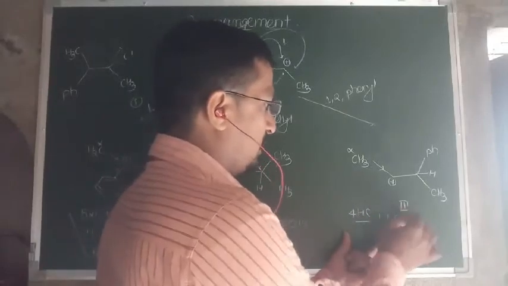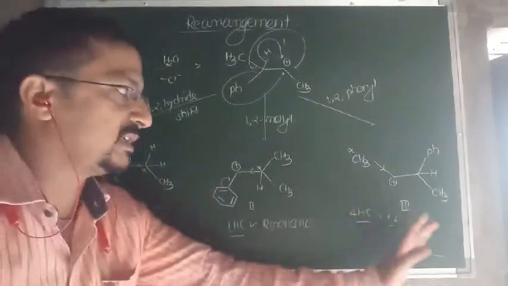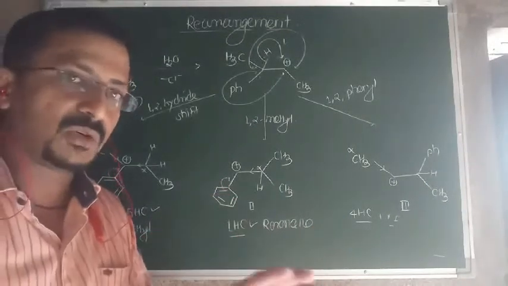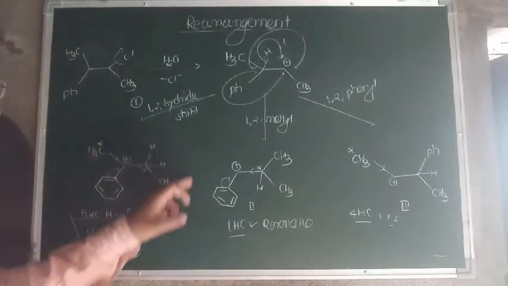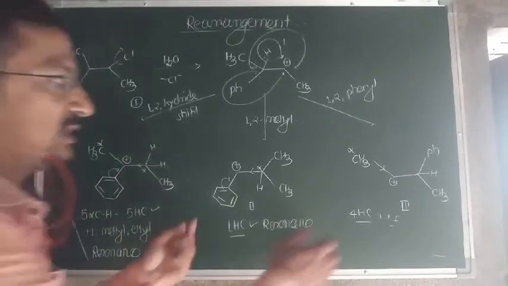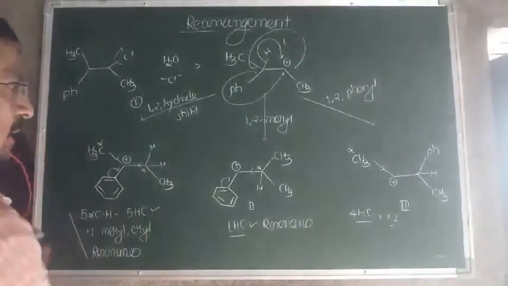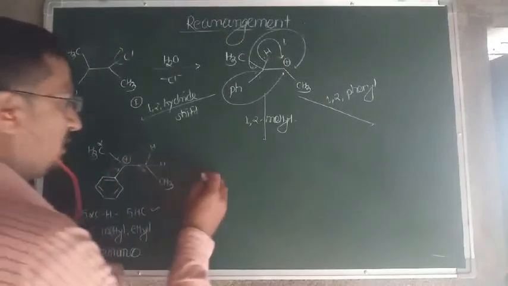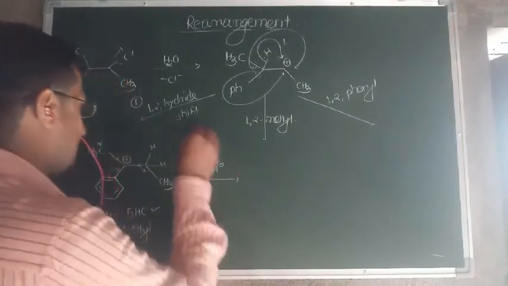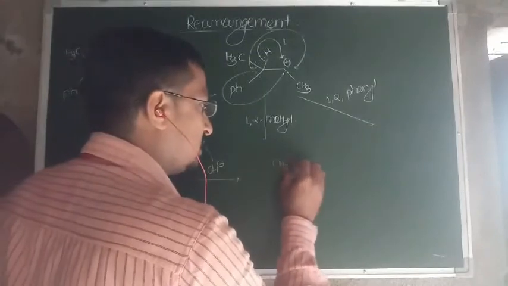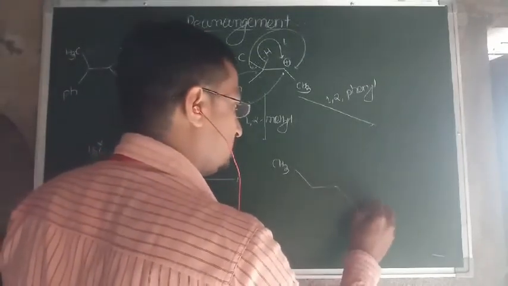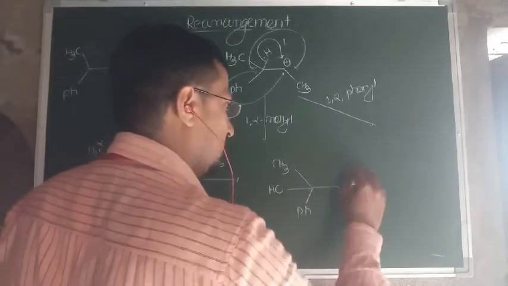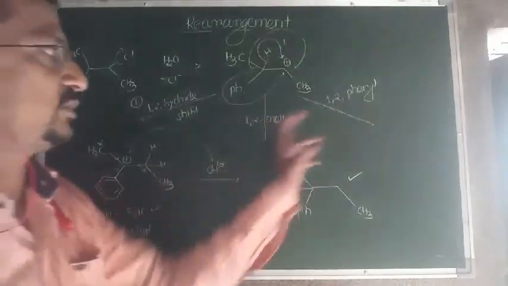So if you compare all these things, it is observed that the most dominating, electronic factors give more stability to structure one. So don't consider these two structures. Consider this structure and proceed with the reaction using the first case, which has the stability, and then OH minus attacks this one, resulting in the formation of CH3, CH3, here OH, and here phenyl. The final product formed is this one and not these two.